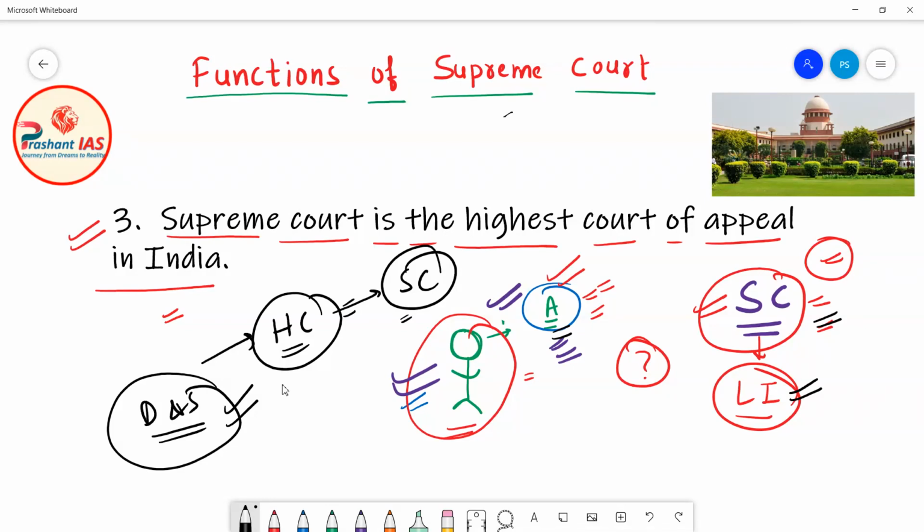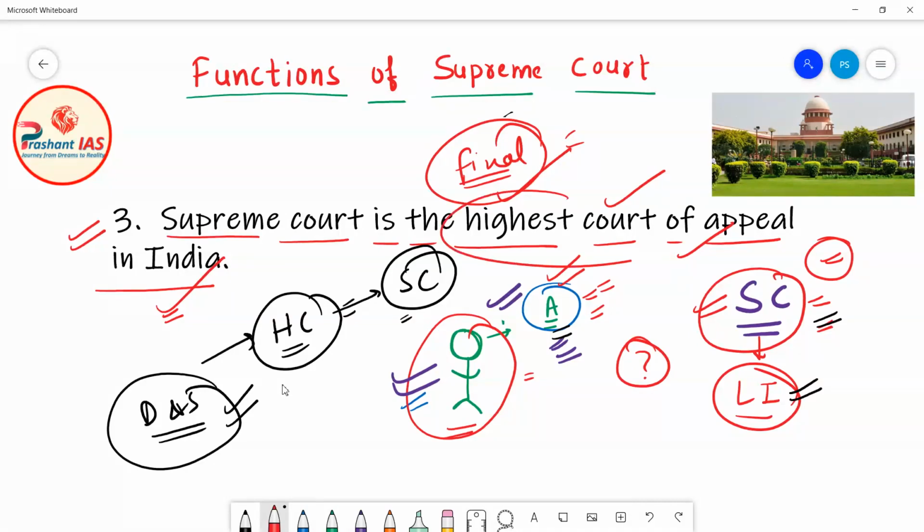Why? Because the Supreme Court is the highest court of appeal in India. The decision of the Supreme Court is final and binding. Mr. A cannot appeal anywhere else because the judgment is already given by the Supreme Court of India, which is the highest court of appeal. No court can take an appeal against the Supreme Court of India. Once the decision is given by the Supreme Court, this decision is final, and he cannot appeal anywhere else against it.